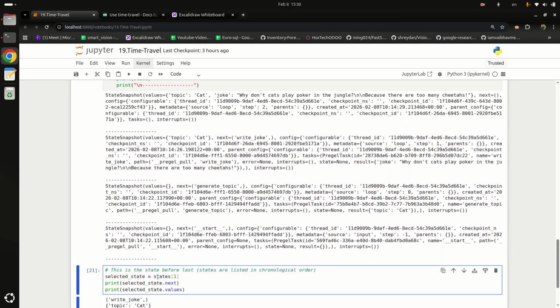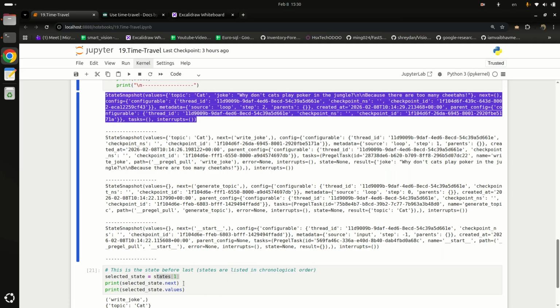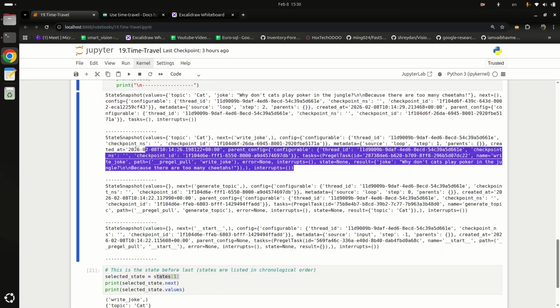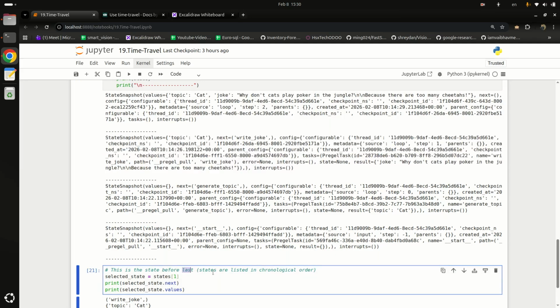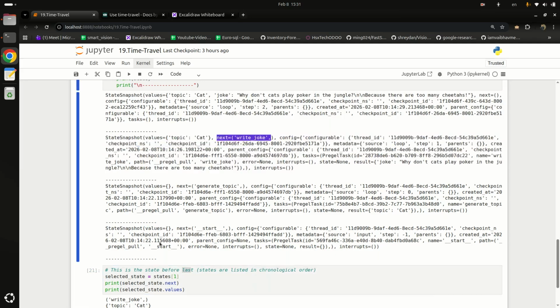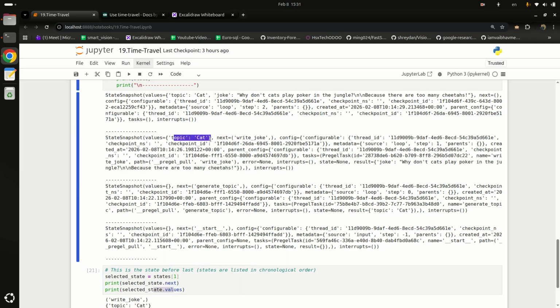So selected state 0 means the latest state, and state 1 means the second state, the state before last. And in this the next one is write joke, and the values are topic is cat. So these are the values.